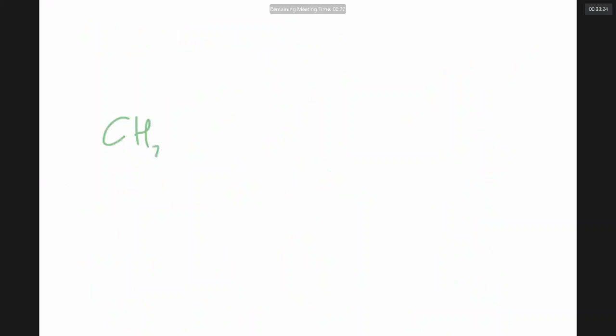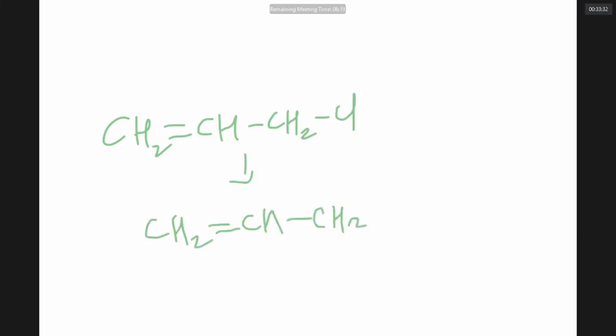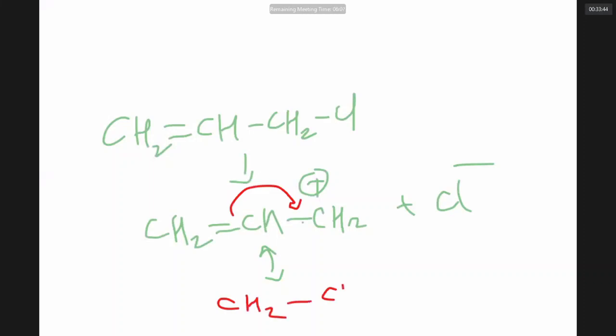Similarly, if I have allyl halide, if it makes a carbocation due to loss of Cl minus, again it has positive charge, single bond, double bond. It is having conjugation. It can have a resonance like this. Due to this possibility of resonance, plus charge is distributed, it got stability. So wherever there is a possibility of stabilization of carbocation due to resonance or whatever, the SN1 reaction is prevalent.